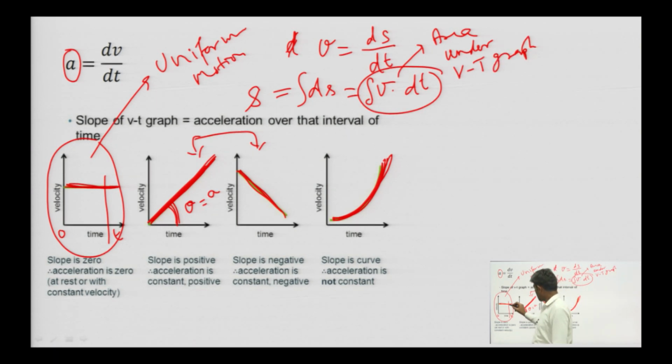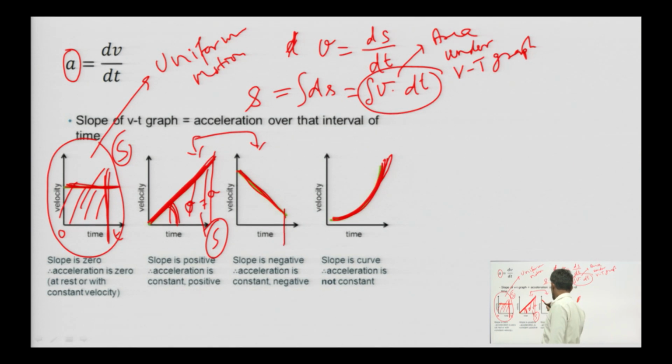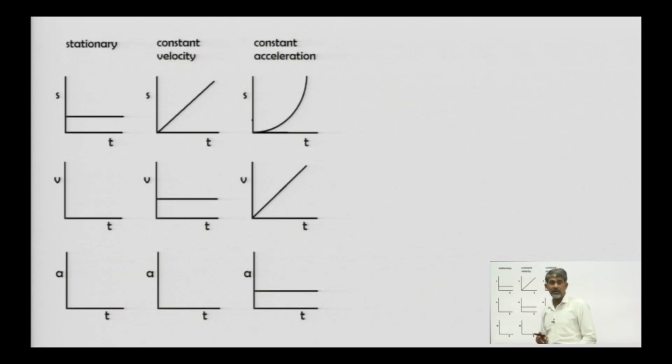Means within a particular time interval from 0 to 2, the covered area will be the distance S. Okay. For some particular time, this covered area shows the distance. Okay, distance. We will use this type of thing in solving the question.